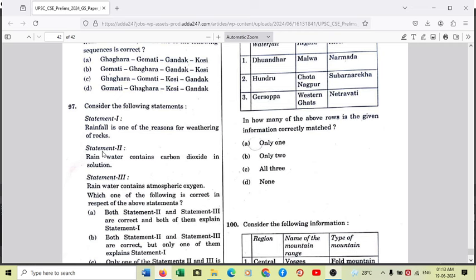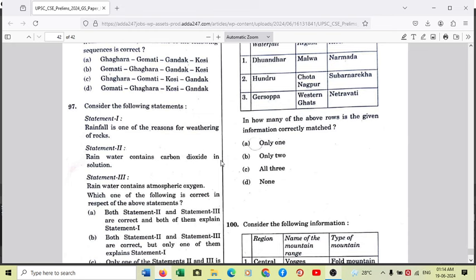97, rainfall, statement assertion type of question again. Statement 1, rainfall is one of the reasons for weathering of rocks. Yes, definitely it is correct. Statement 2, rainwater contains carbon dioxide in solution. Statement 3, rainwater contains atmospheric oxygen. So statement 2 is also correct because H2O, which is rainwater, has high levels of affinity for CO2, and it absorbs CO2 and converts it by combining with it into carbonic acid. The chemical formula is H2CO3. And certainly, carbonic acid is responsible for disintegration of rocks.